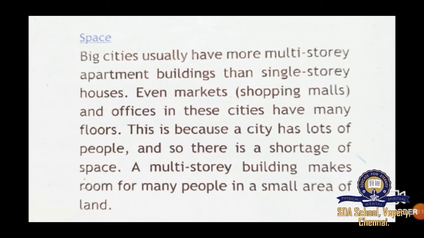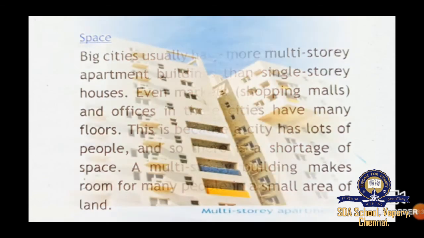This is because a city has lots of people. In one place many people live together, and so there is a shortage of space. A multi-storey building makes room for many people in a small area of land.